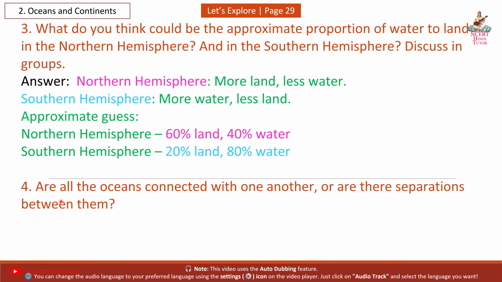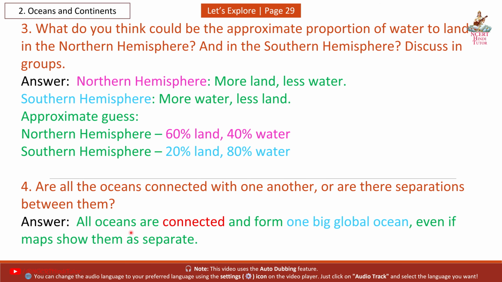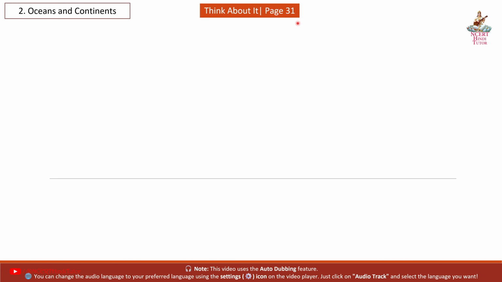Question 4: Are all the oceans connected with one another, or are there separations between them? Answer: All oceans are connected and form one big global ocean, even if maps show them as separate. Next, think about it. Page 31.